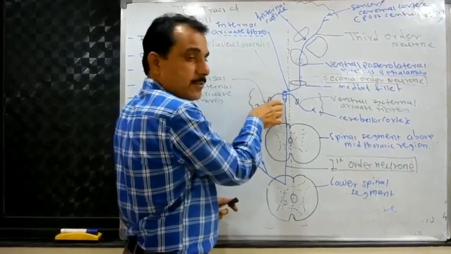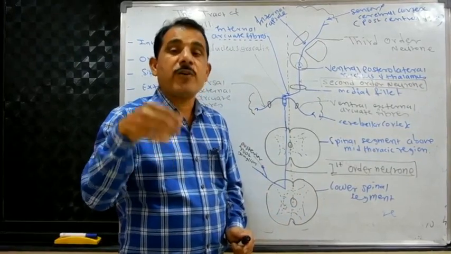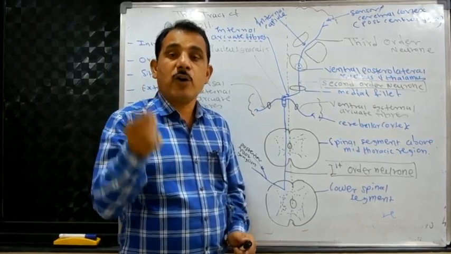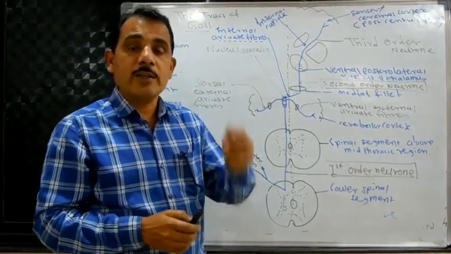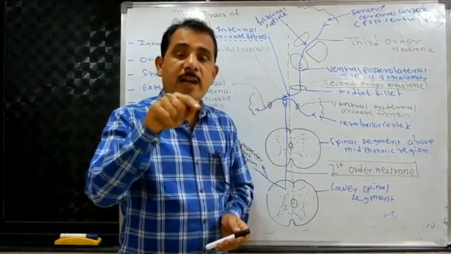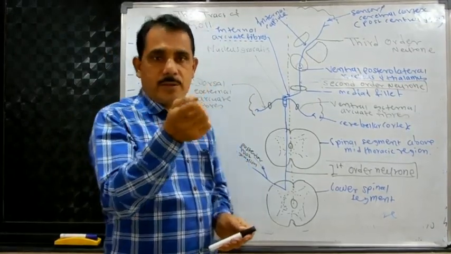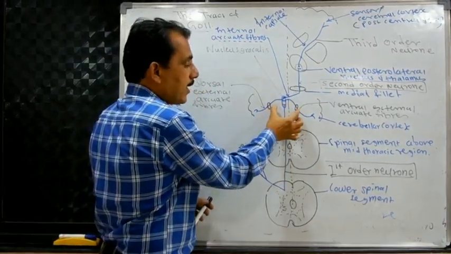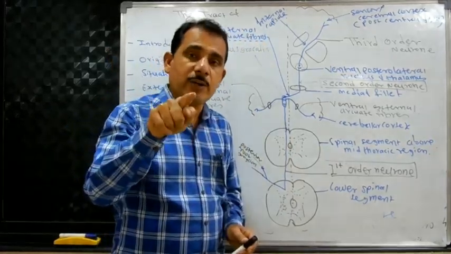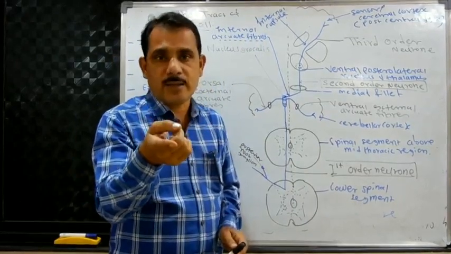Nucleus gracilis. Here the first order neuron ends, the first relay takes place, and the second order neuron begins. The nerve fibers of the second order neurons are divided into two groups: external arcuate fibers and internal arcuate fibers. The external arcuate fibers again divide into two: dorsal external arcuate fibers and ventral external arcuate fibers.